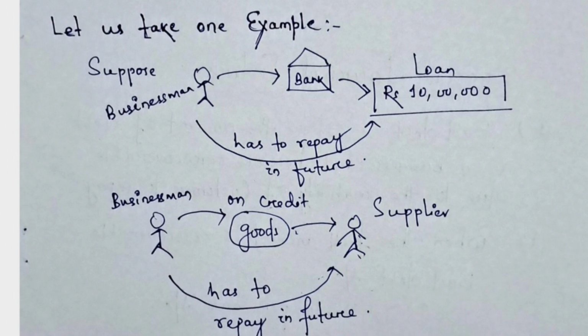Suppose this is a businessman. The businessman decides to purchase some goods on credit. So the businessman approaches the supplier. Now the supplier gives the goods on credit to the businessman. It means the supplier supplies the goods to the businessman based on the agreement that the businessman will repay the amount in future. Now the businessman has to repay the amount in future, so it becomes a liability for the businessman in the present.